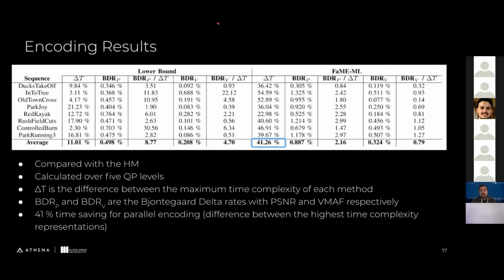And these are the encoding results we have for individual sequences. Here we have around 41% time reduction for parallel encoding compared to the HM. And we have around 0.8% bitrate increase with Bjontegaard delta rate PSNR and 0.3% with Bjontegaard delta rate VMAF. The Bjontegaard delta metric means how many more bits we need to achieve the same PSNR. So this is the value with PSNR and this is the value with VMAF.